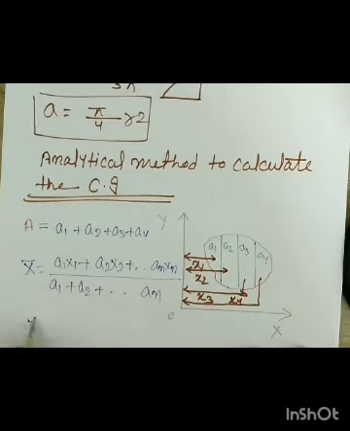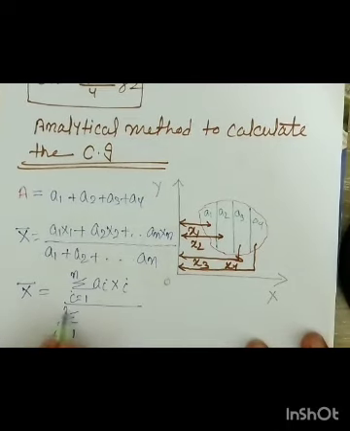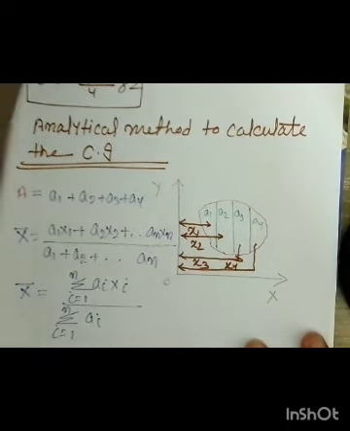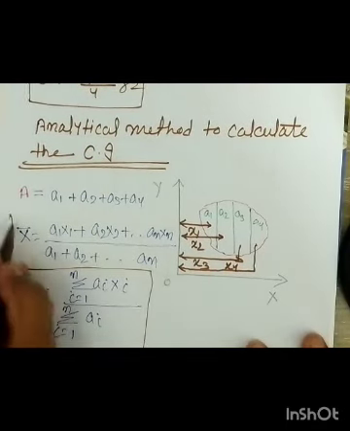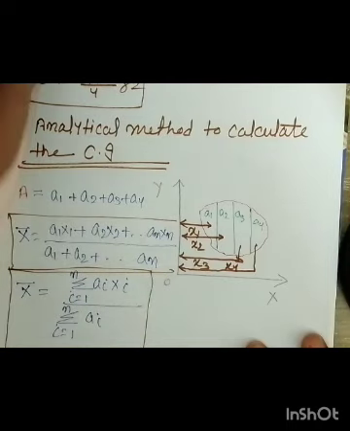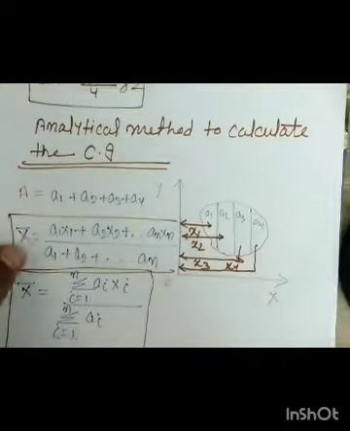So you can say that x bar is equal to summation of i running from 1 to n of ai xi upon summation of i running from 1 to n of ai. So this is the empirical relation by which you can get the center of gravity. This is the way: you just have to find the area and the distance of that area from the y-axis, take their product, and divide by the total area.